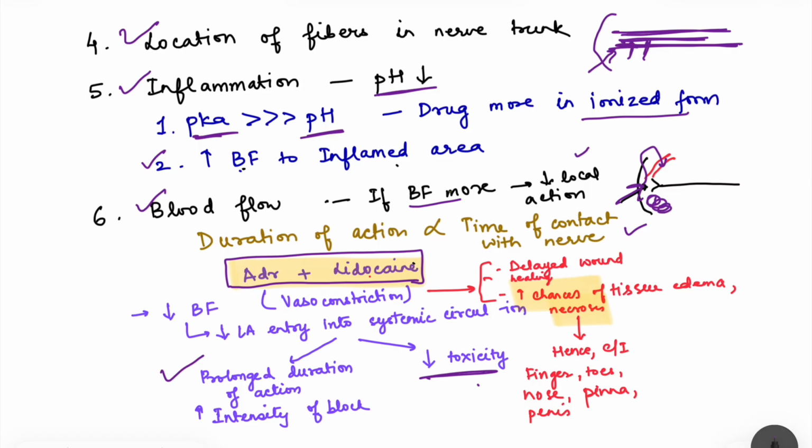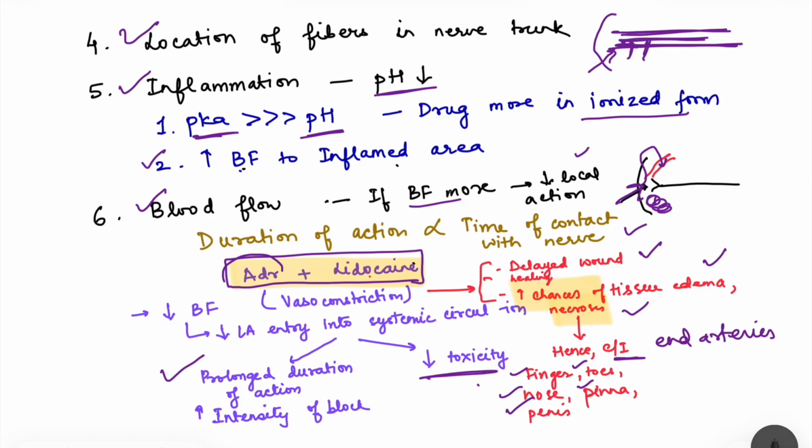However, when this adrenaline is given, it may also cause some side effects, that is delayed wound healing, increased chances of local tissue edema, increased chances of necrosis. And that is the reason that this combination of adrenaline and lidocaine is contraindicated in regions which are supplied by end arteries. Okay, and that is the peripheral regions, that is fingers, toes, nose, pinna and penis. So in these 5 regions, the combination of adrenaline and lidocaine is never given. Fine. So that is one thing that happens with vasoconstriction.